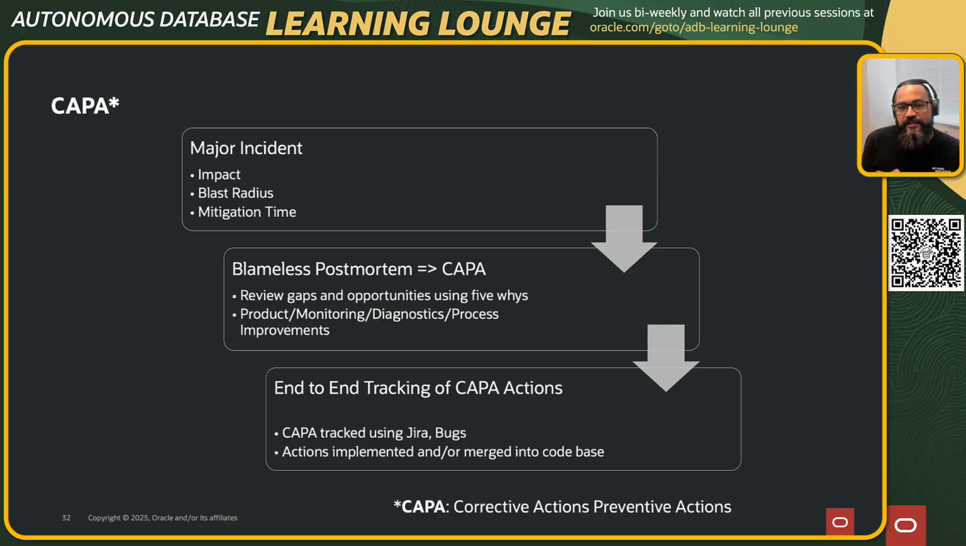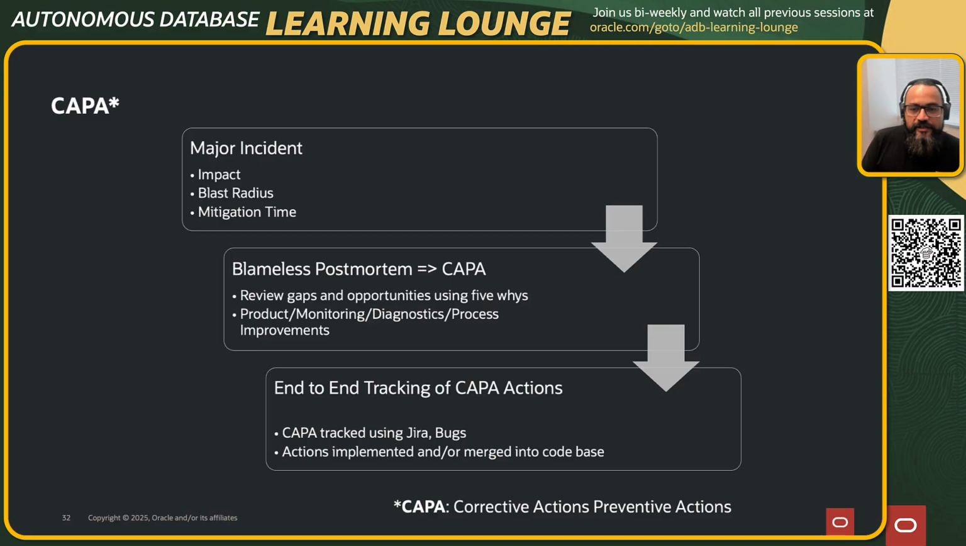What changes had to be done on the product side, what monitoring improvements we had to do, what process improvements we had to do to achieve the goal, to address the gaps that we have seen as part of the major incident or the knock. And of course, all of these items are